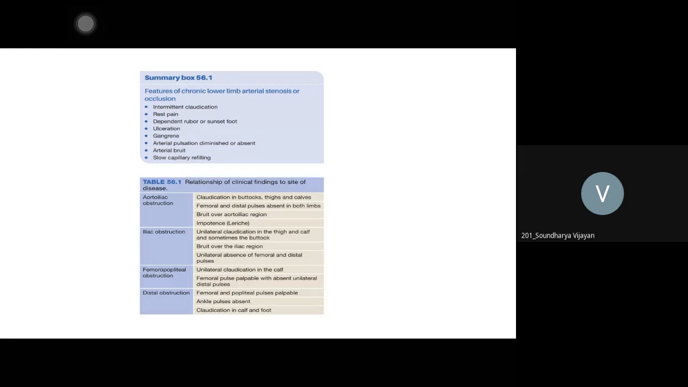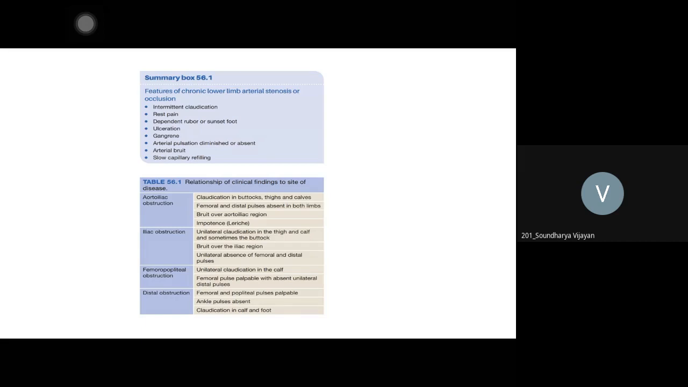Iliac obstruction: the aorta is normal, the bifurcation is normal, but the external iliac artery is occluded. So the patient will have only thigh and calf pain, and sometimes there may be buttock pain because the thrombus may progress to the aorta also. The bruit may be heard in the iliac region. When the pulse is absent and you keep your steth there, you can have a bruit also.